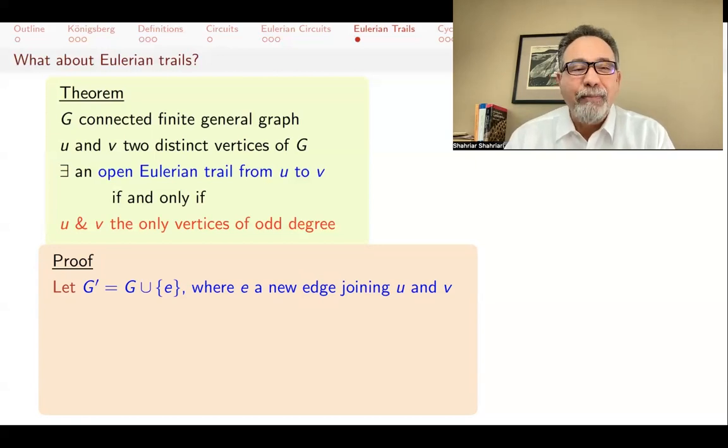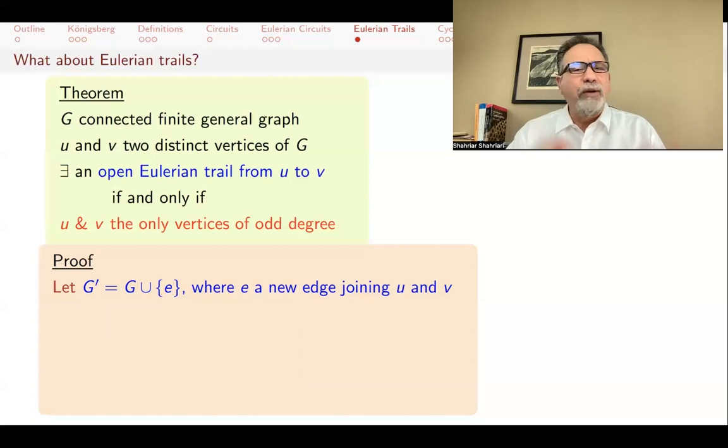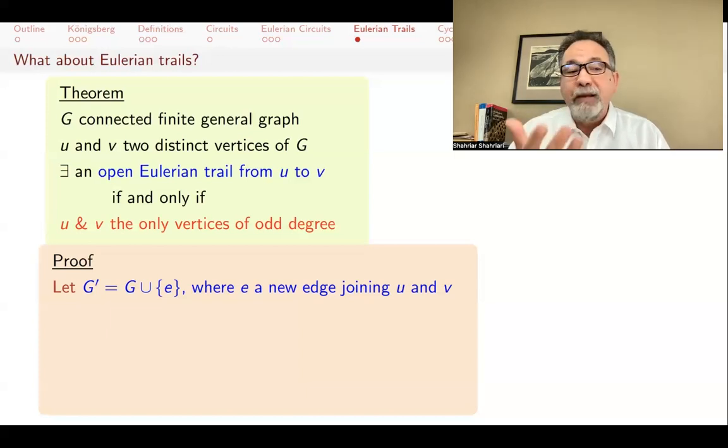In fact, this is an example of a theorem that's easier to prove if you're proving a harder theorem, a more general theorem about general graphs, as opposed to for simple graphs. This theorem is also true for simple graphs, but if you wanted to prove it for simple graphs, I couldn't do this proof, because at this point you might say, well, I might not be able to add another edge because maybe there's already an edge between U and V. But because I'm thinking about general graphs, I can do that.